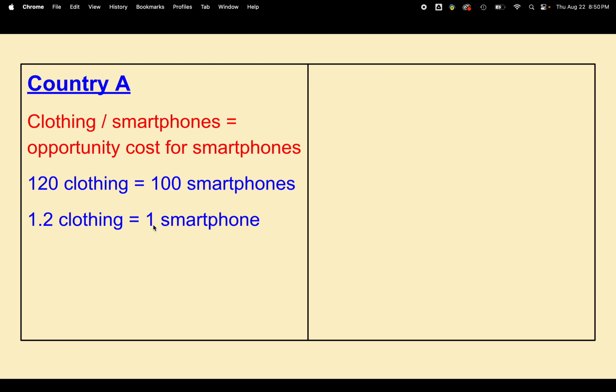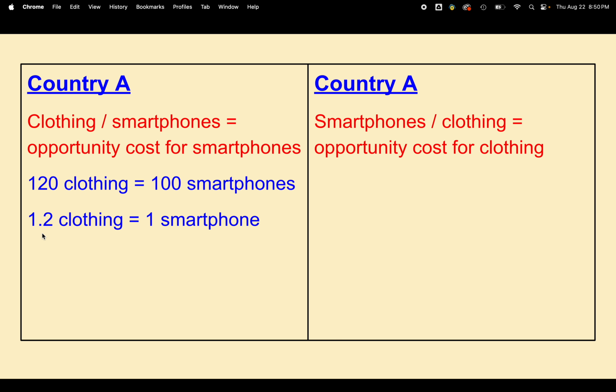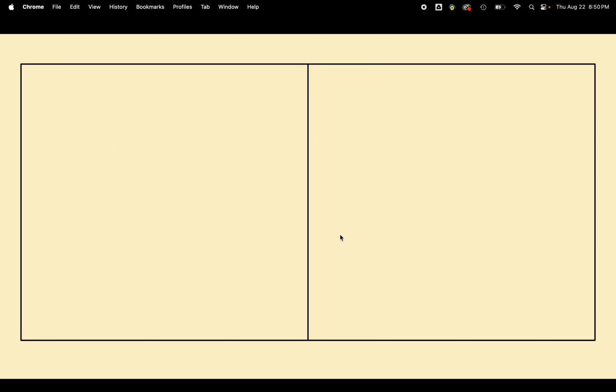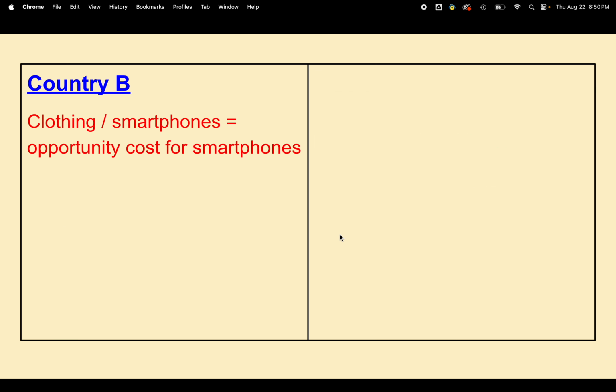So to make one smartphone, they could have made 1.2 clothing instead. Then when we look at their opportunity cost for clothing, we divide 100 smartphones by 120 clothing. We want to get this down to 1. And so when we do that, we find that to make one clothing, they are giving up the opportunity to make 0.83 smartphones.